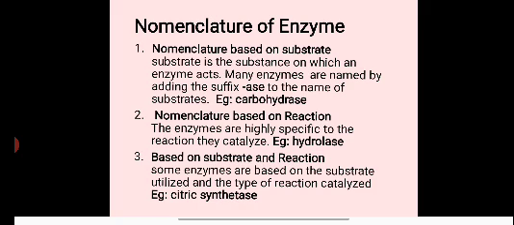Substrate is the substance on which an enzyme acts. Many enzymes are named by adding the suffix "ase" to the name of the substrate. For example, the enzymes acting on carbohydrate are named carbohydrase. The enzymes acting on protein are named proteinase. The enzymes acting on lipid are named lipase. The enzymes acting on nucleic acid are named nuclease.